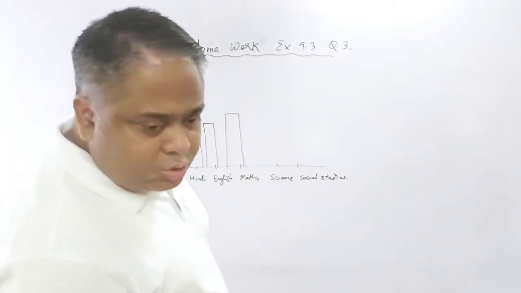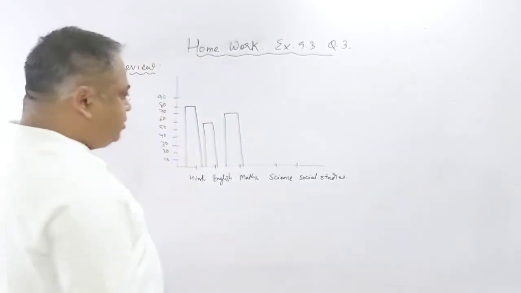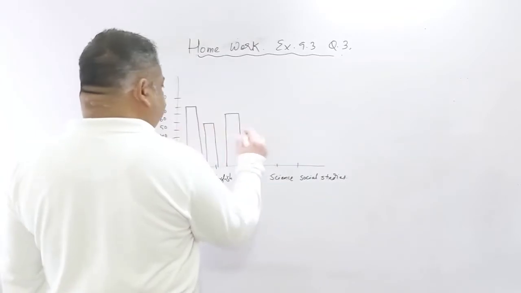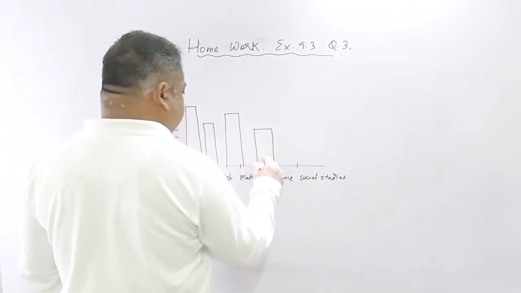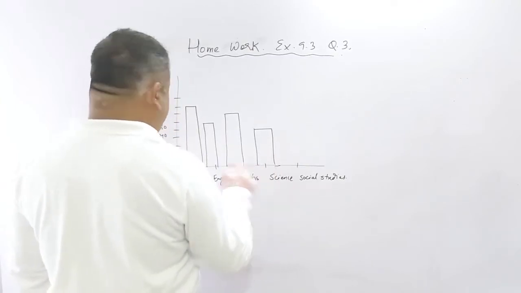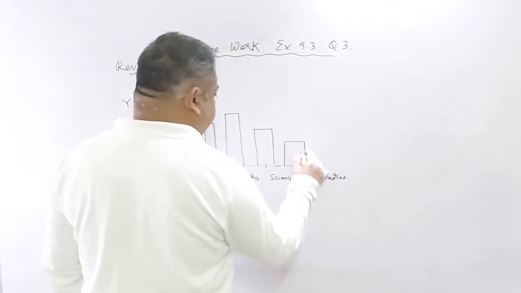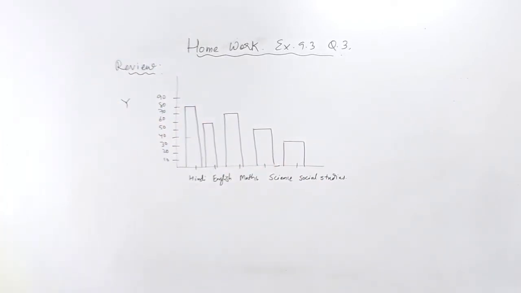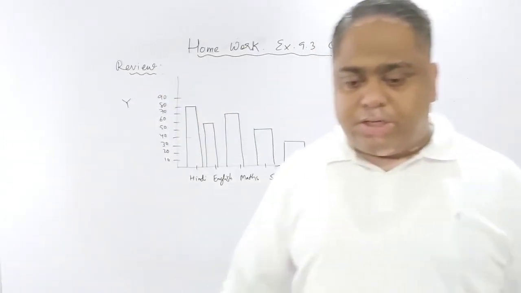In science it is showing 50 marks. And in social studies it is showing 40 marks. Now there are a few questions given here. The first question is, what information does the bar graph give?